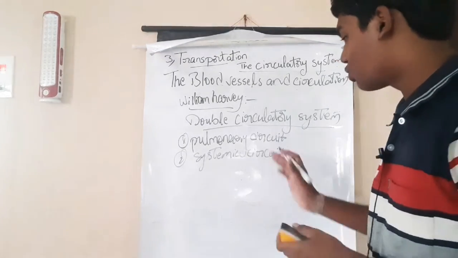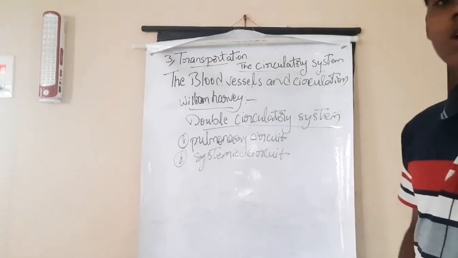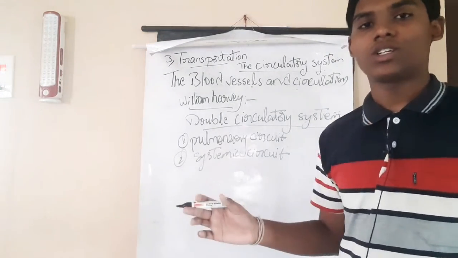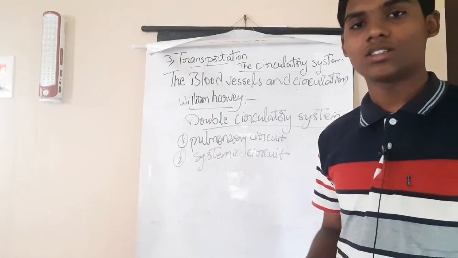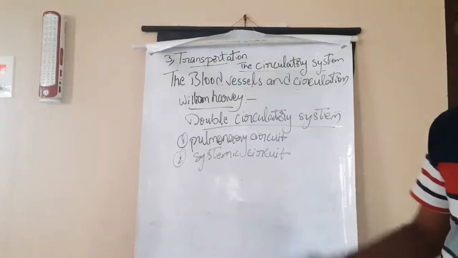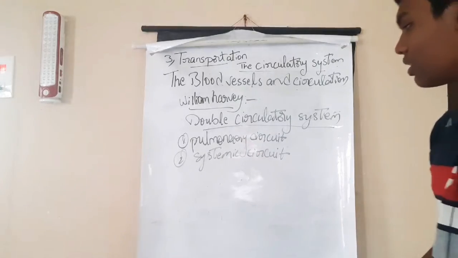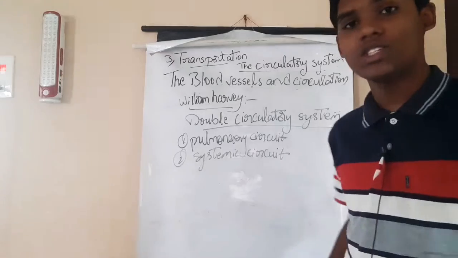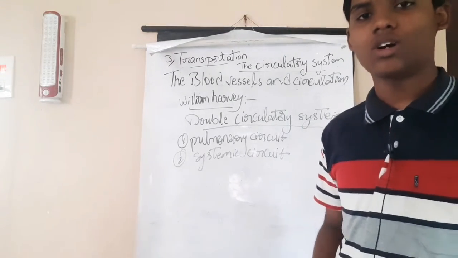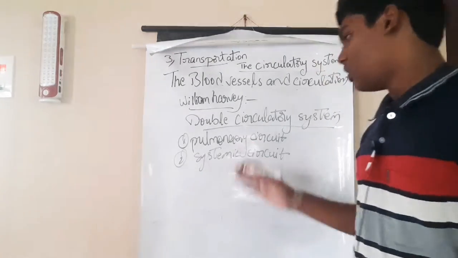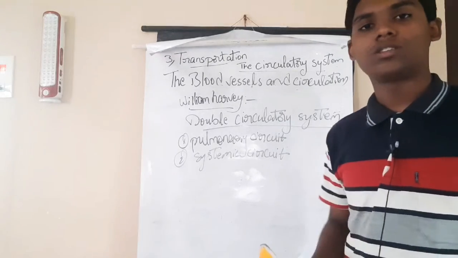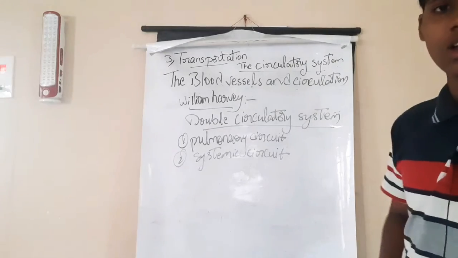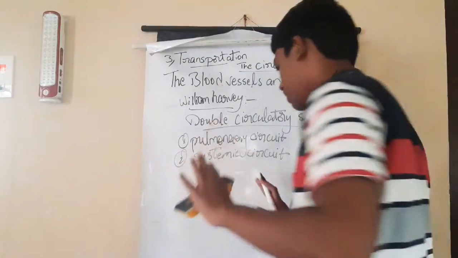To understand these two circuits, we will see one diagram, a series of circulation between the auricles and the ventricles and between lungs and body parts. What is the pulmonary circuit? It involves the circulation of blood between the heart and lungs. So let us see the diagram first.